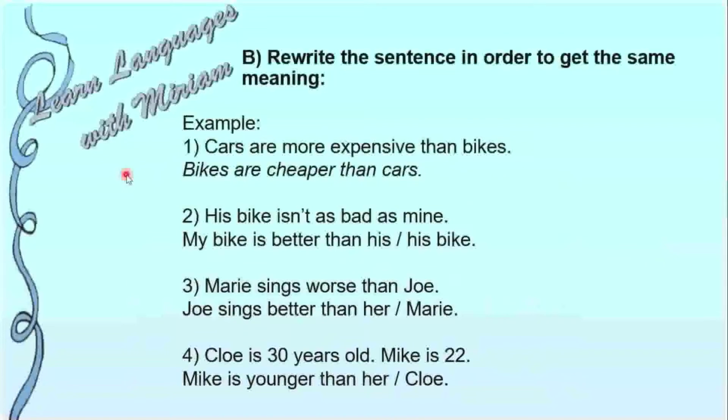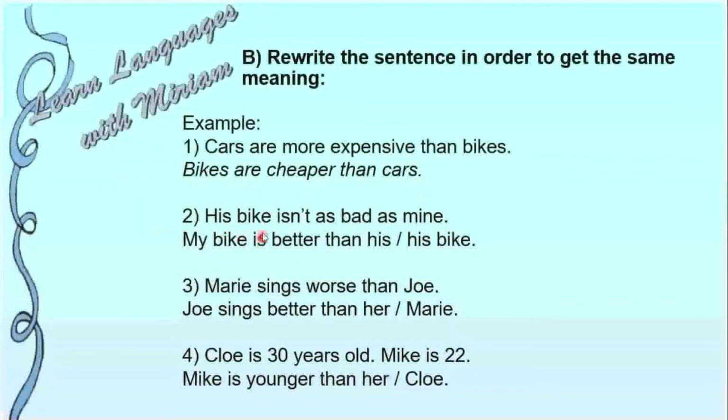Next exercise here, what we had to do was to rewrite this sentence in order to get the same meaning. First, I gave you an example. Cars are more expensive than bikes. So the correct answer will be bikes are cheaper than cars.